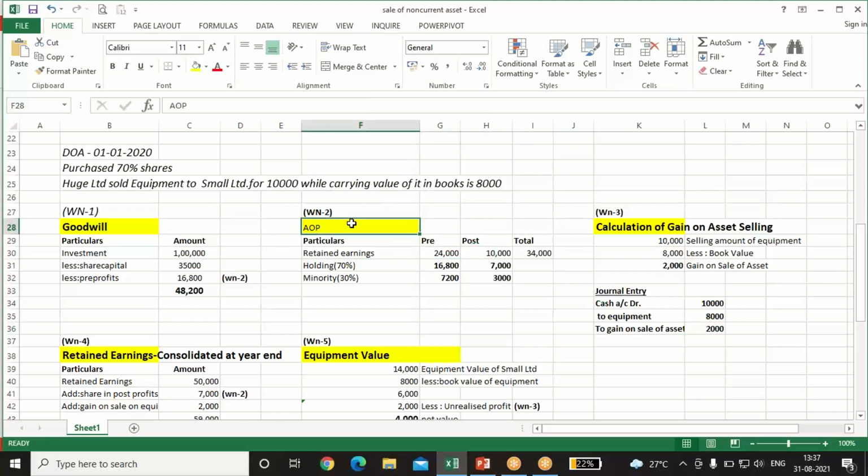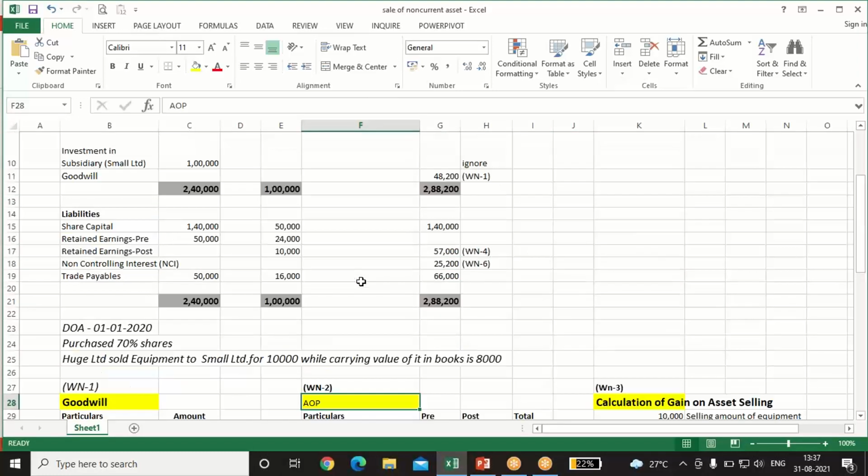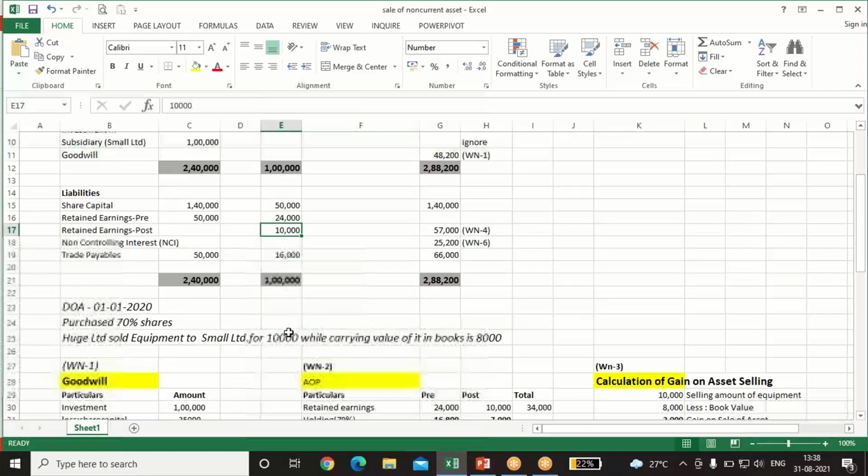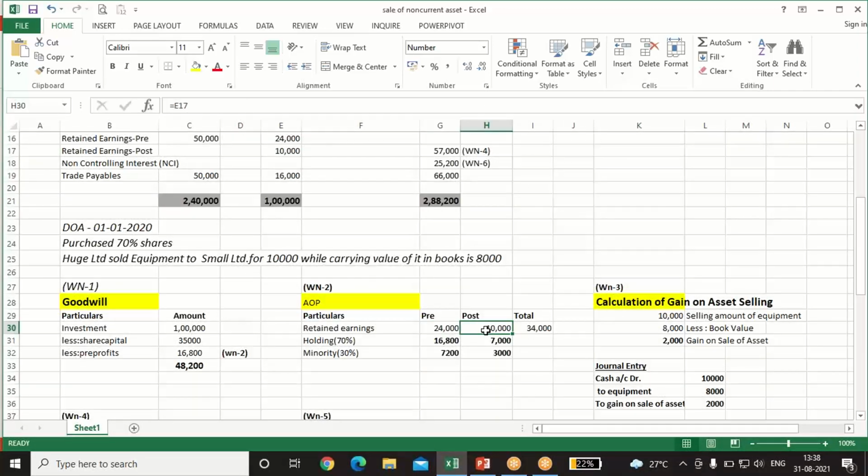Now we'll do the calculation of AOP. Retained earnings, pre and post, are already given in the balance sheet, 24 and 10, and no further adjustment is given. So we'll directly bifurcate this profit between holding and minority, 70 and 30%. Pre-profit into 0.7, similarly the post profit into 0.7, and 30% for minority.